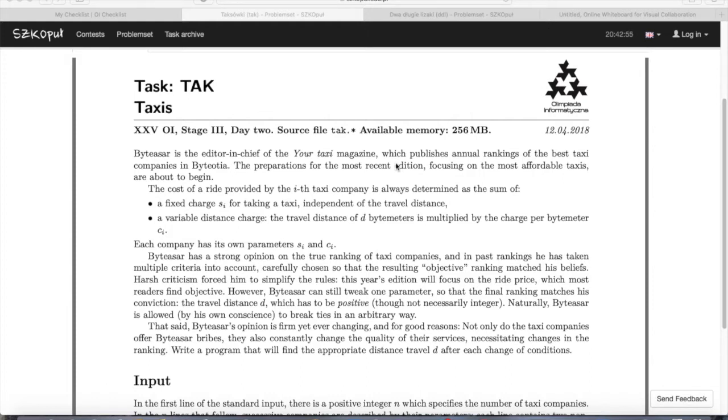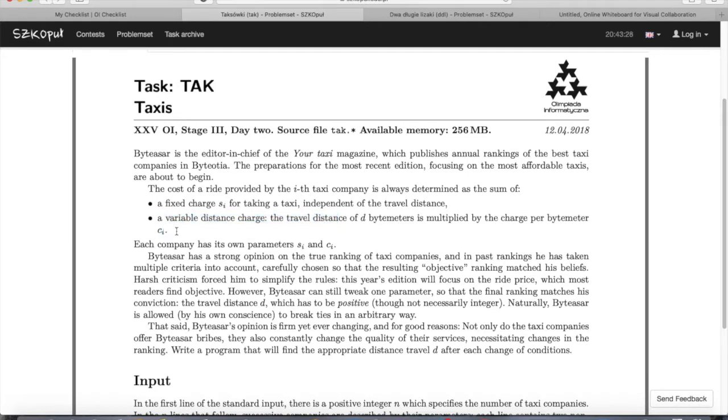Each company provides taxis with a certain fixed charge SI, which is independent of the travel distance, and then there is a variable distance charge, that is, for every byte meter that you travel, like their system of unit, you pay a cost of CI.